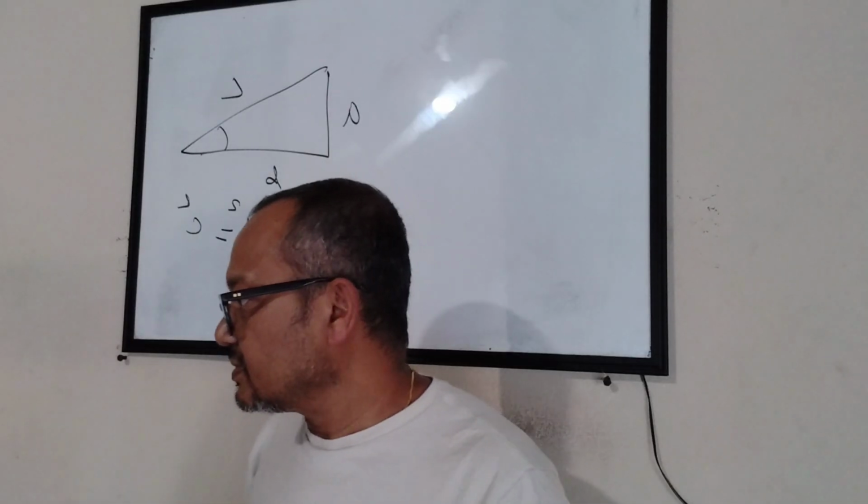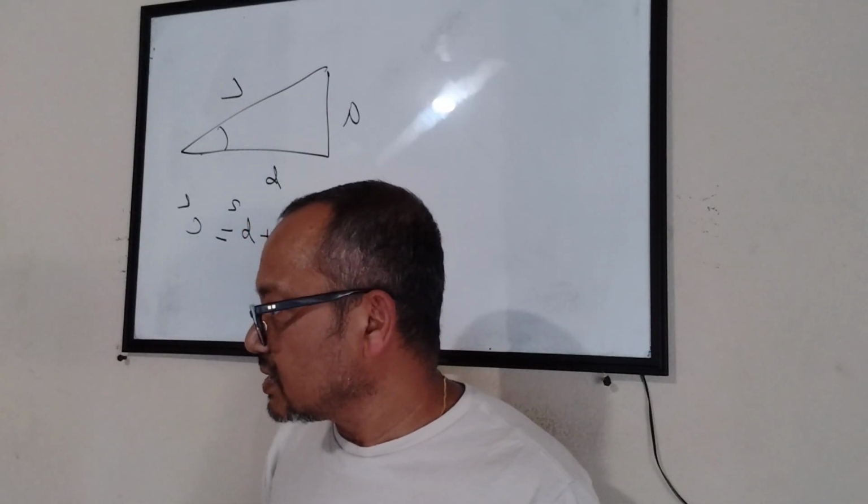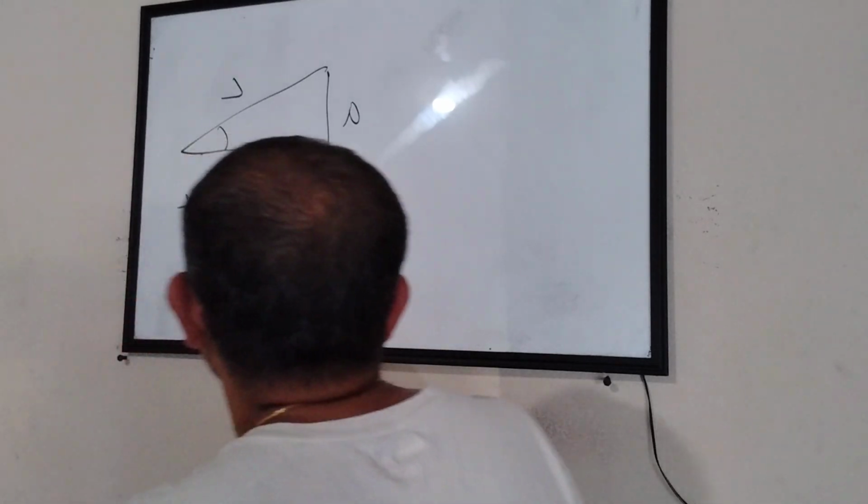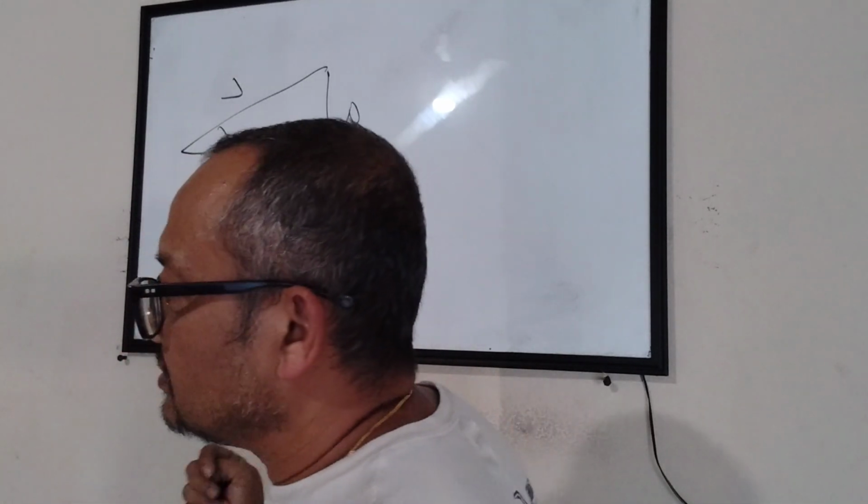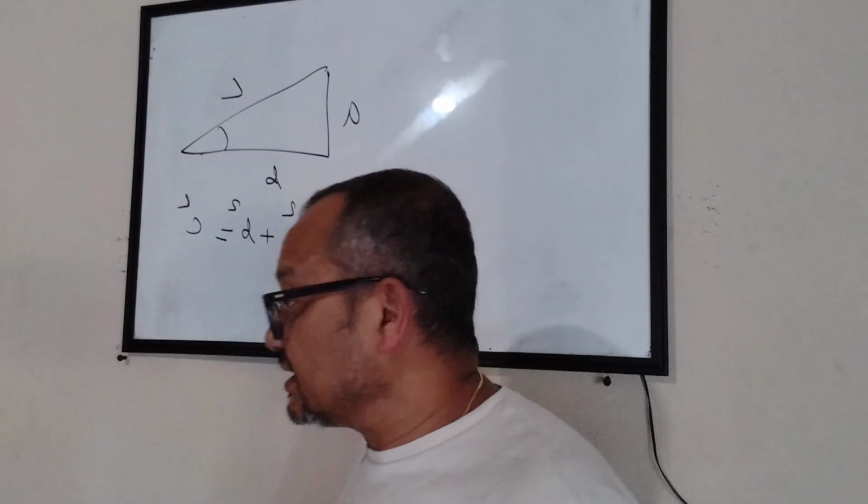Yeah. Oh, is this supposed to be a right triangle? This is a right angle triangle. Looks like an isosceles. It's not. Okay, that's another waste of time.